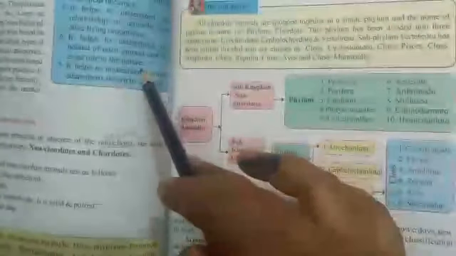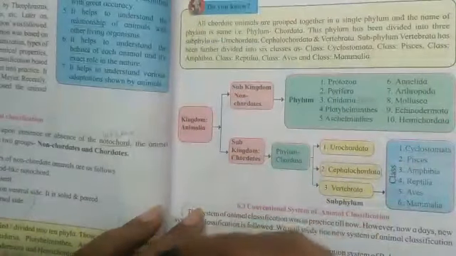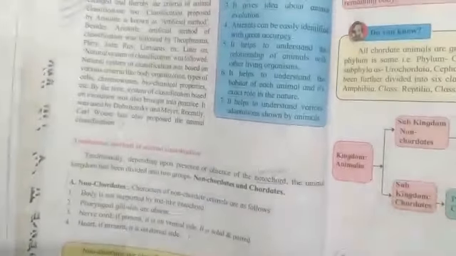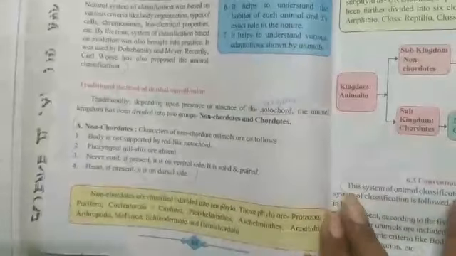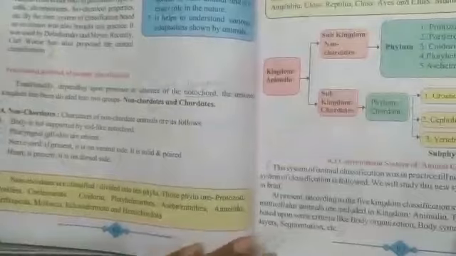That is also omitted; the question used to come, complete the table, but that will not come on this. Then the history of animal classification topic is also omitted. Here the traditional method of animal classification, non-chordata, is also omitted from the syllabus.